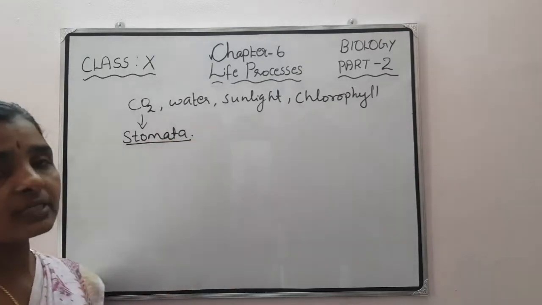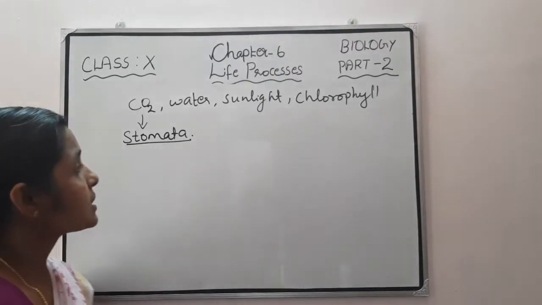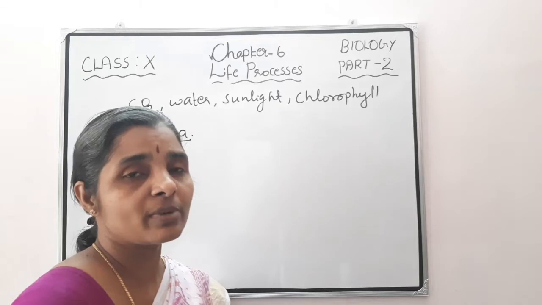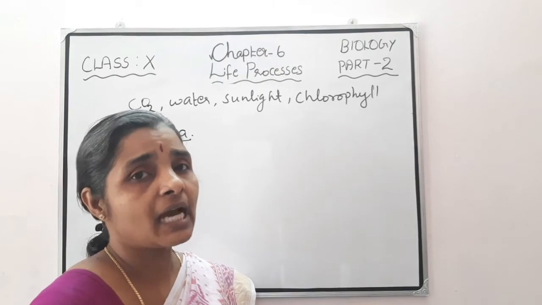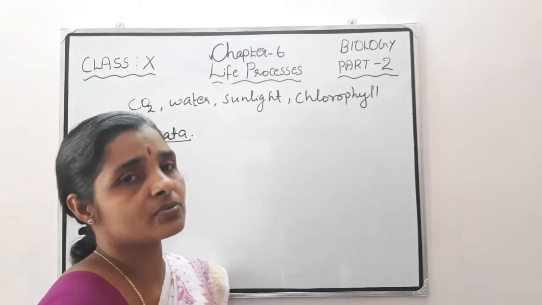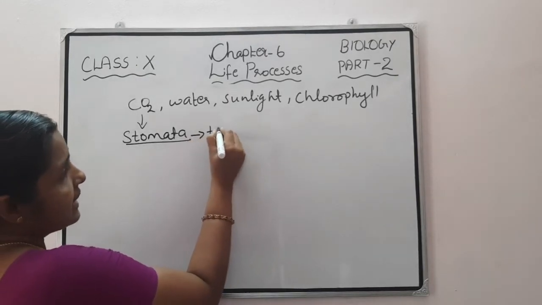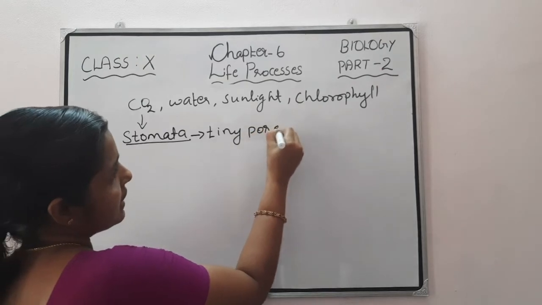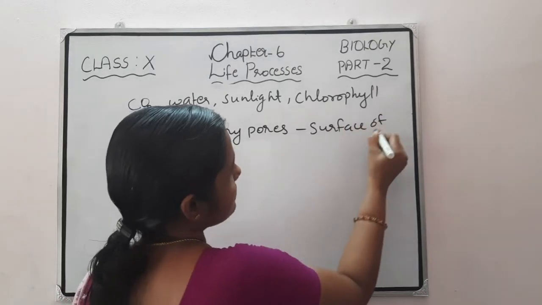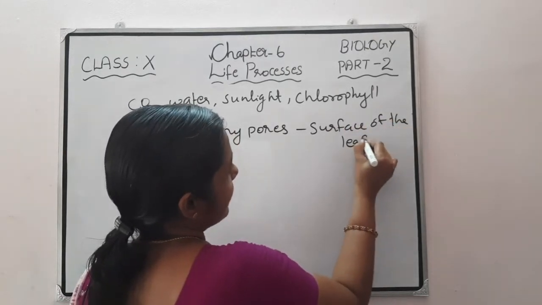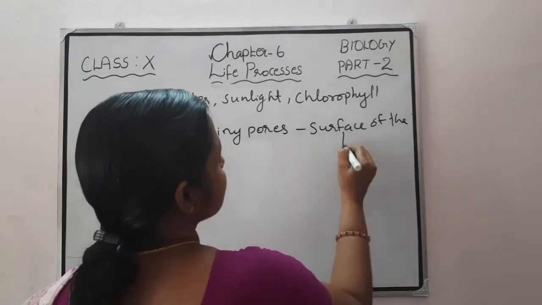I already told that these stomata are present where? Stomata are present on the surface of the leaves. Both the upper surface and lower surface have stomata, but the lower surface has more stomata than the upper surface. The upper surface has fewer stomata. So anyhow, what are stomata? These are tiny pores present on the surface of the leaves.